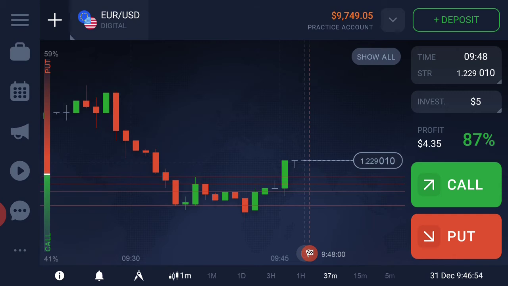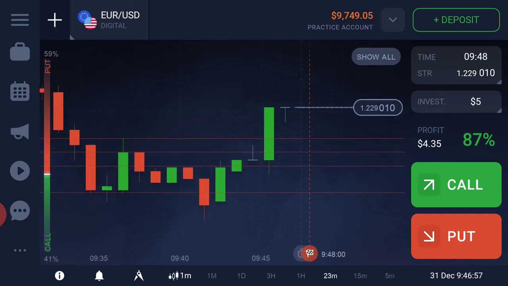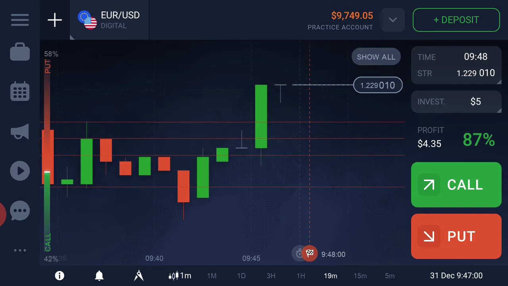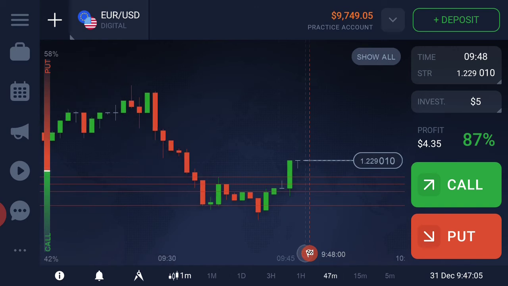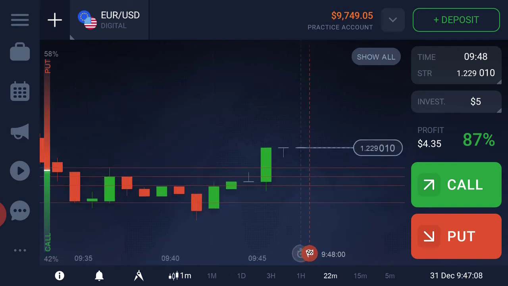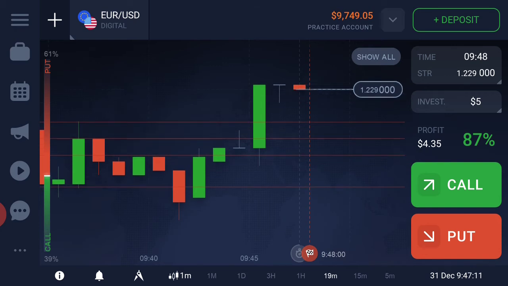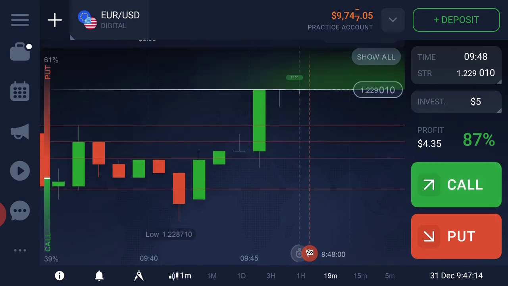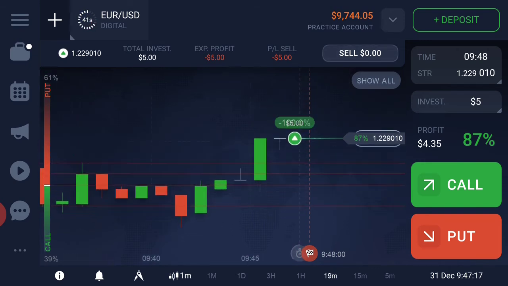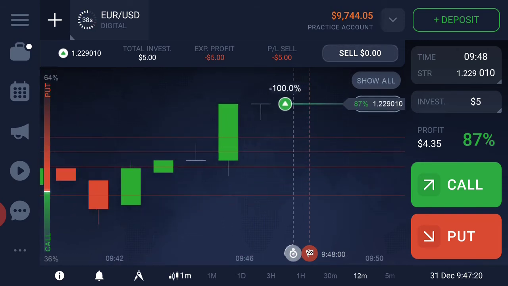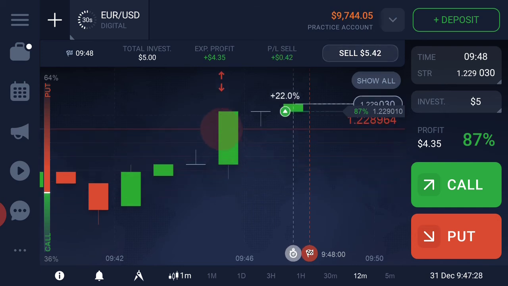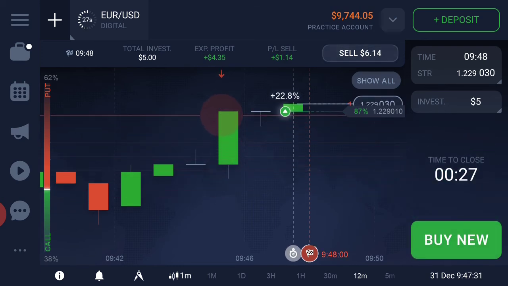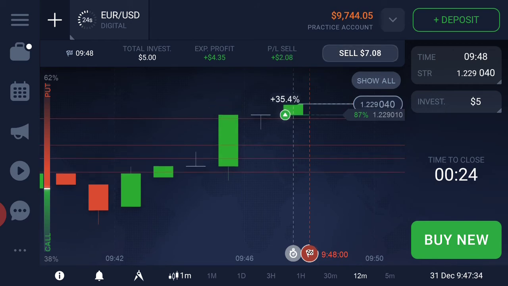So you can see here this candle is doji-like. It could reverse the market or continue, so we don't know about that. Right now I am seeing a round number here, so I will place a call option. I'm placing here a call option. Why? Basically here I see one round number. I don't know if you see it or not, but let me clear this one. Here there is one round number, and the candle closed above the round number.